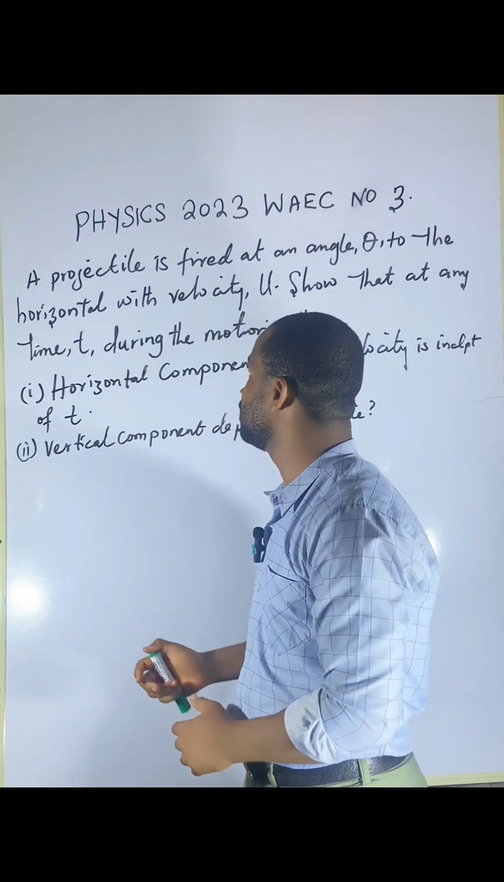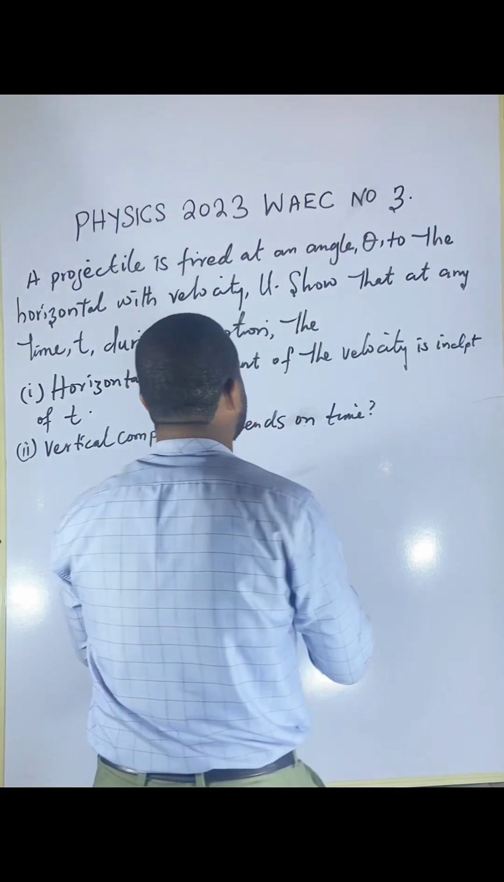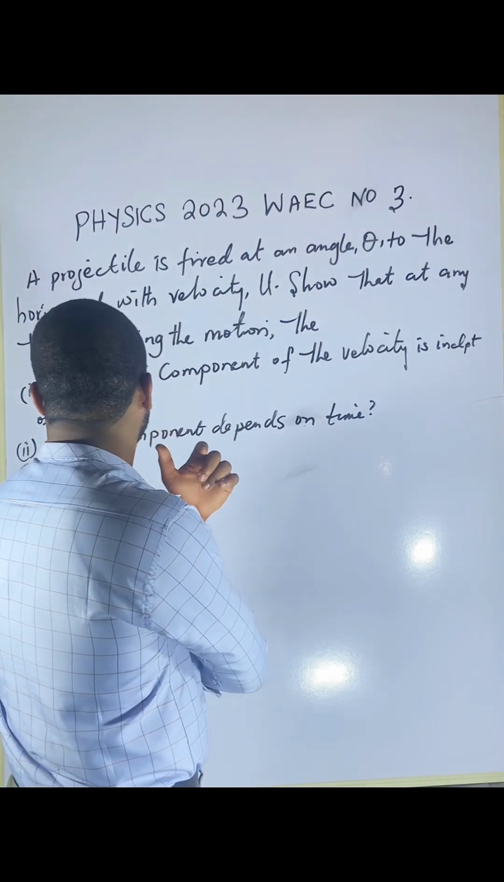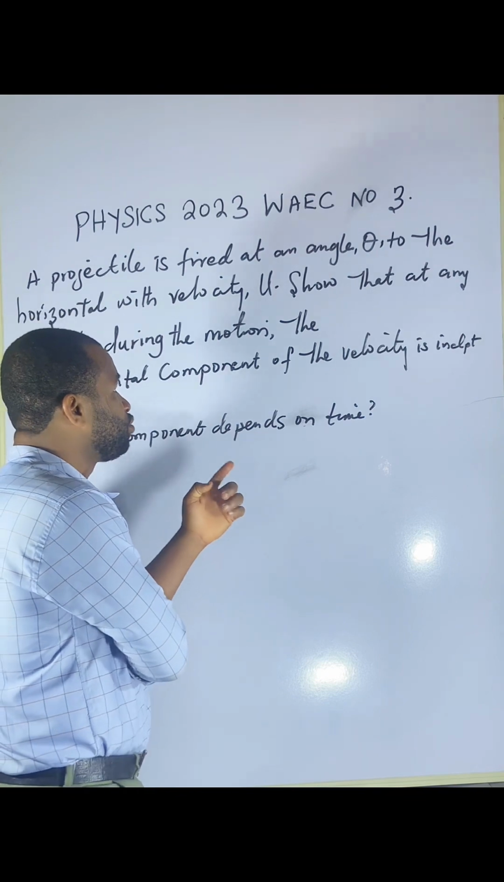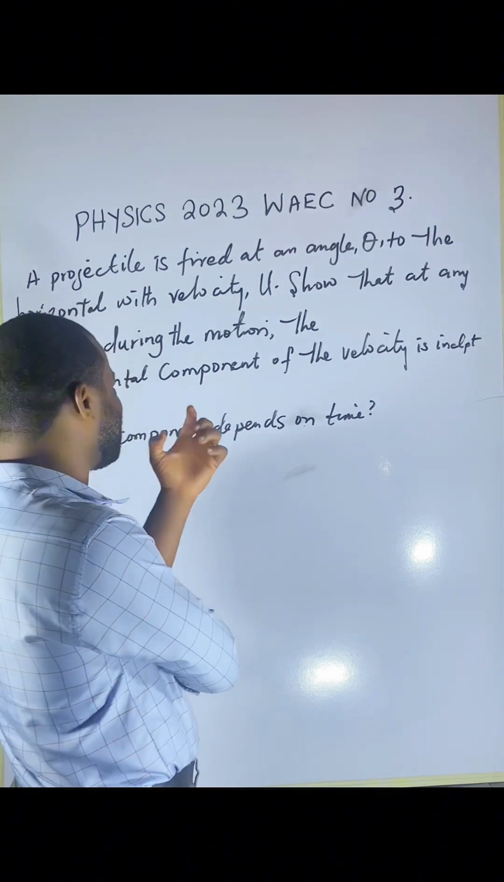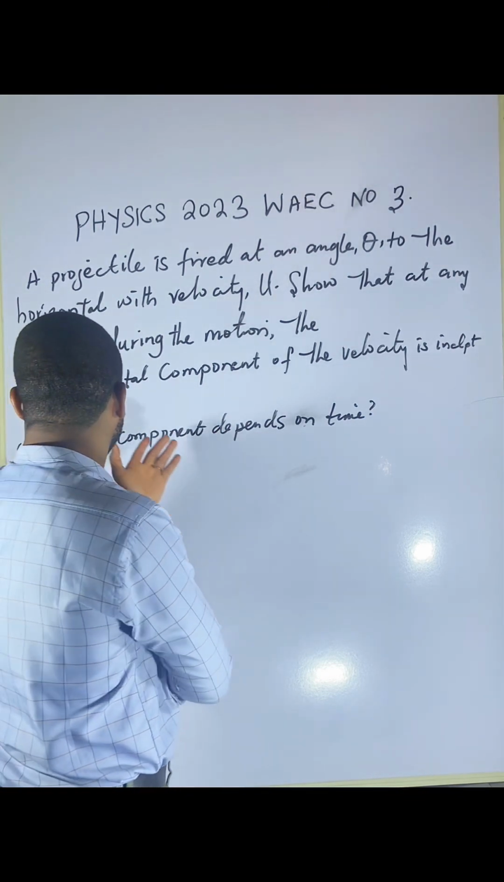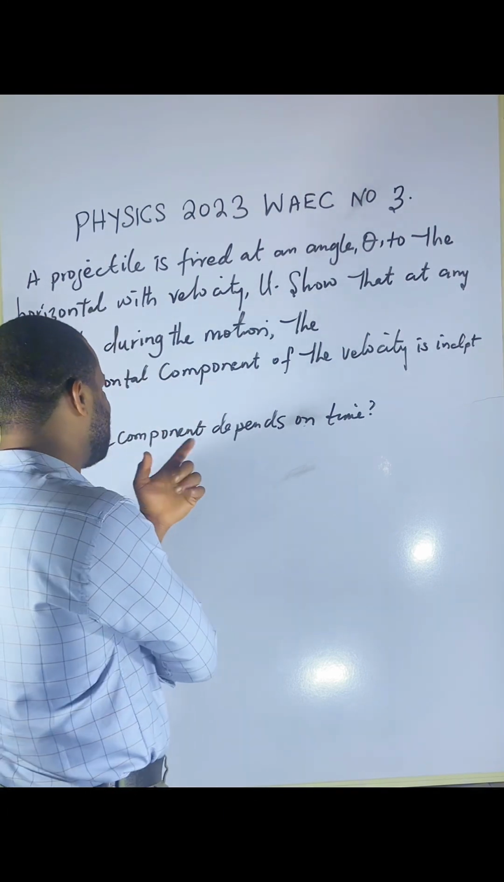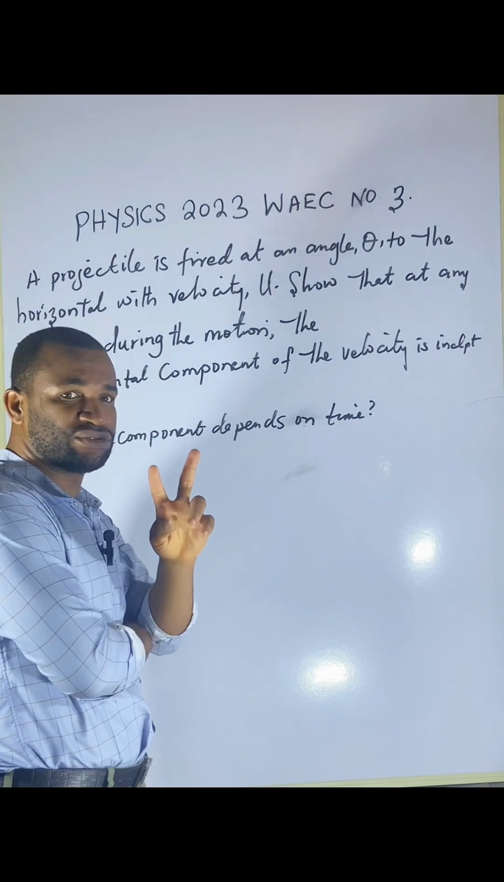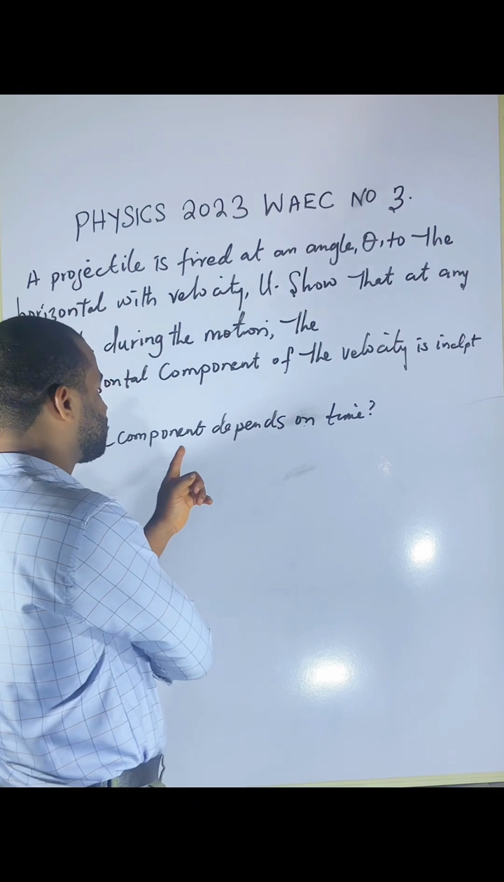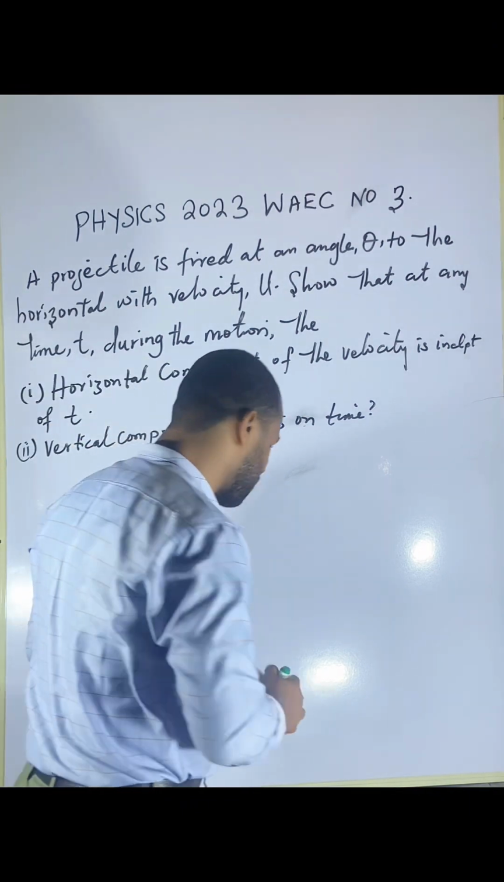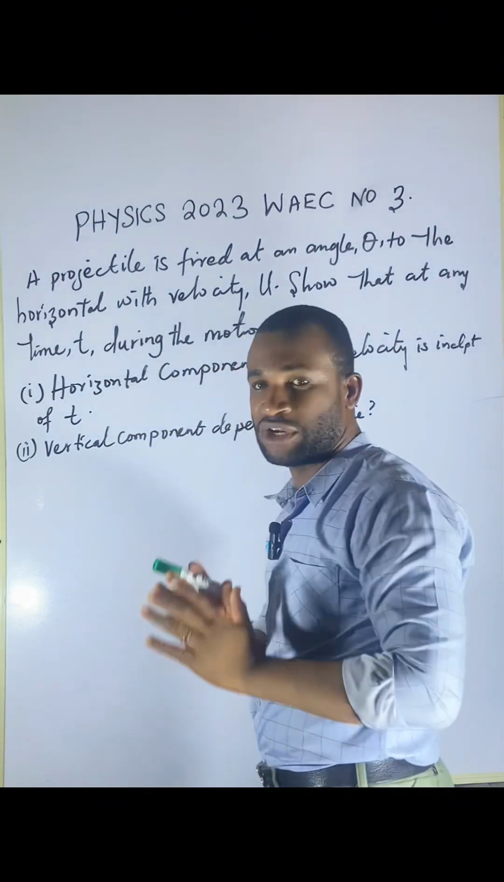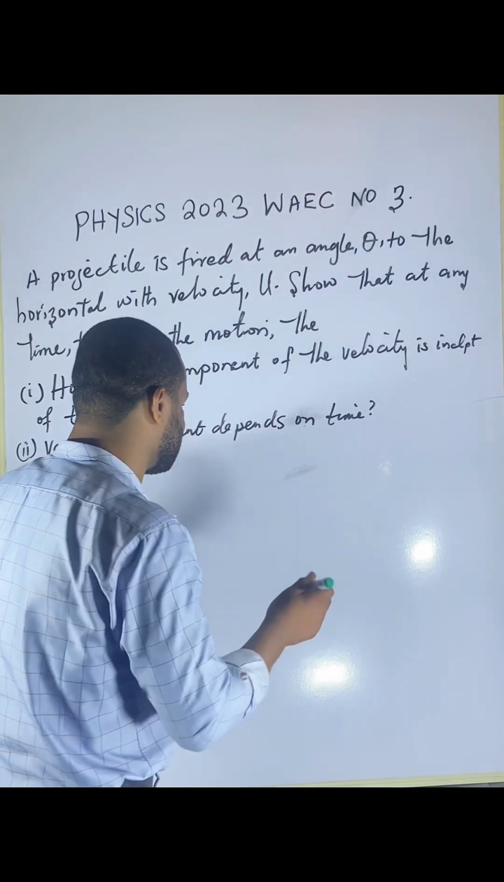And the question says, the projectile is fired at an angle theta to the horizontal with a velocity u. Show that at any point or at any time during the motion, one, the horizontal component of the velocity is independent of the time. Two, the vertical component depends on time. All right, this is a very interesting question, and this is how I want to handle it.